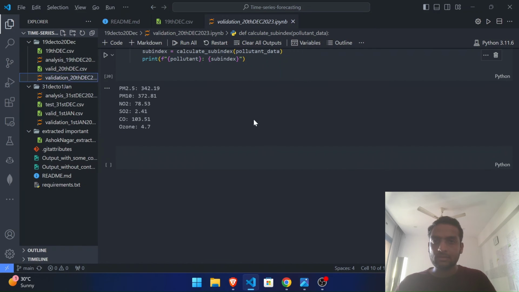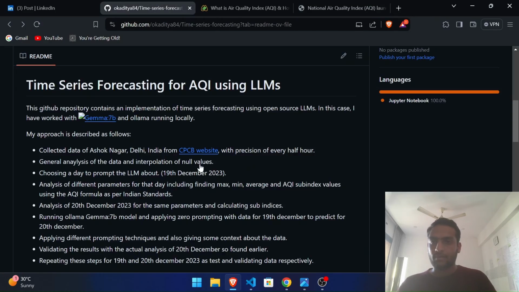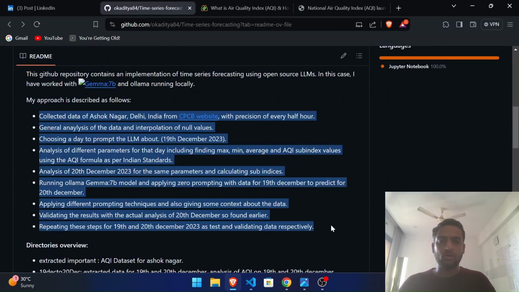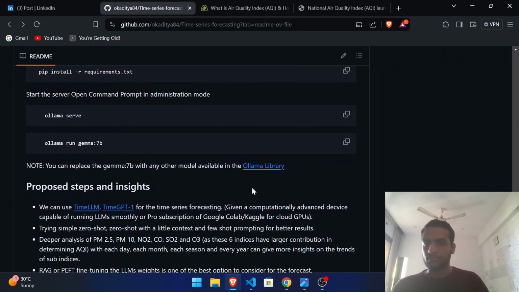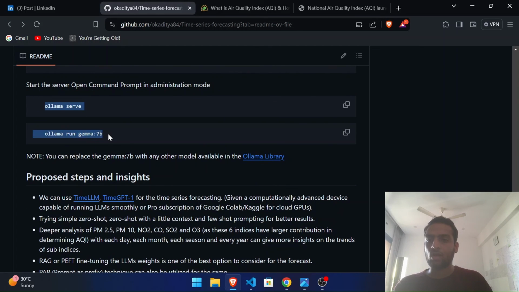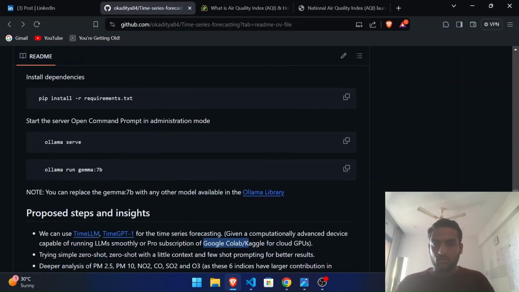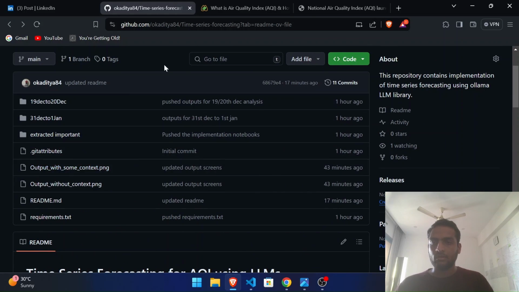Coming to the code base, here is the code base. Here we can see all the methods and how to run this particular thing, the Ollama serve and Ollama Gemma 7B model. I've also mentioned that we can use these two models if you are using high-end machines, or we can use Google Colab Pro versions for Colab and Kaggle for cloud-based GPU. So this was the whole code to go through about the task I was given.